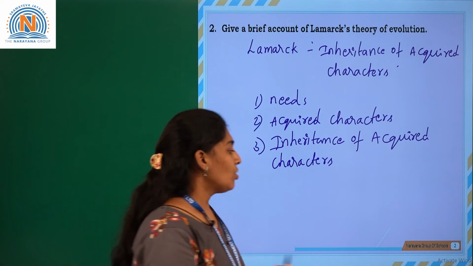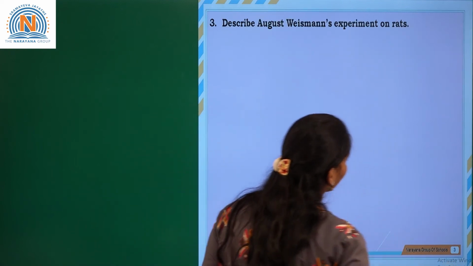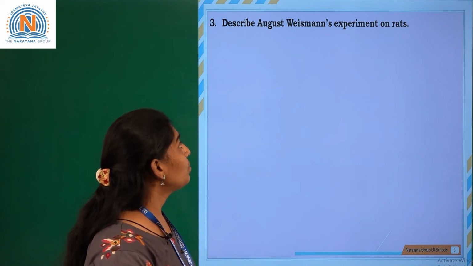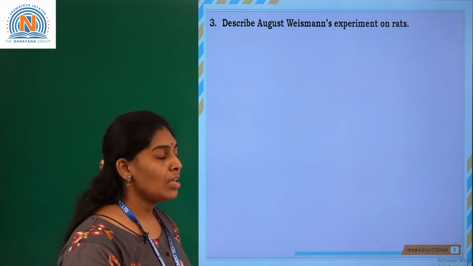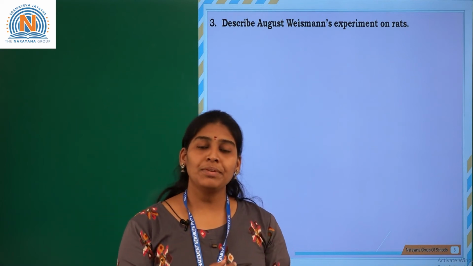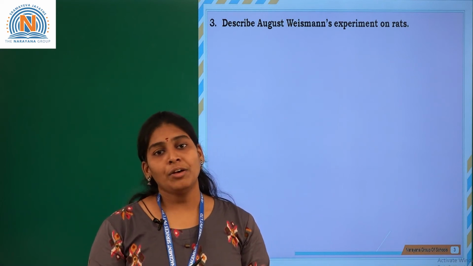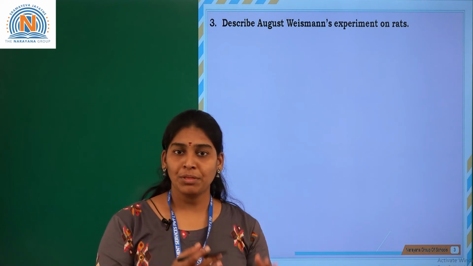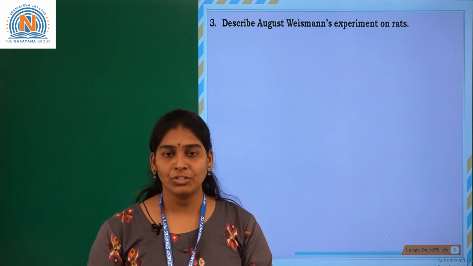Okay, let us go to the next question: describe August Weismann's experiment on rats. What we discussed in the previous question is that acquired characters are transferred from one generation to the other.